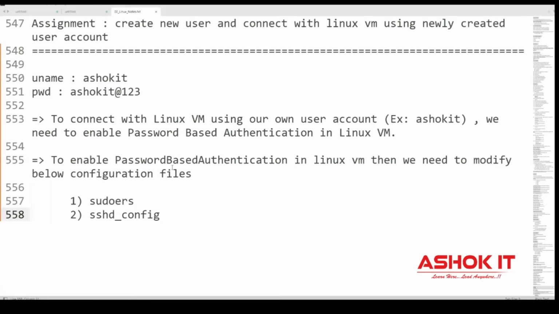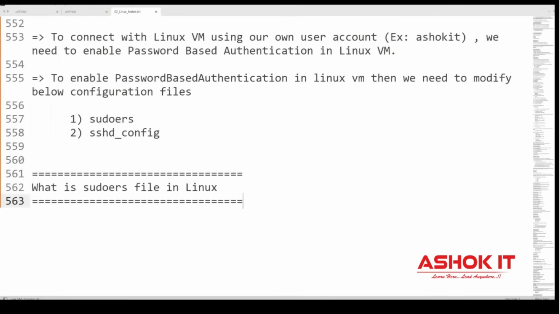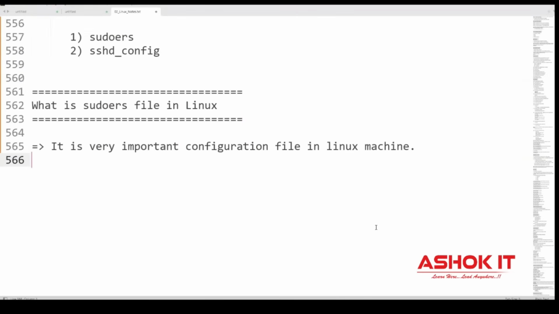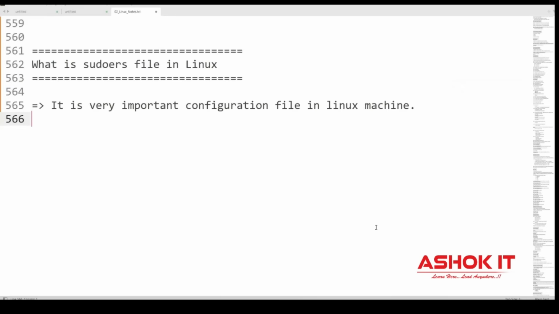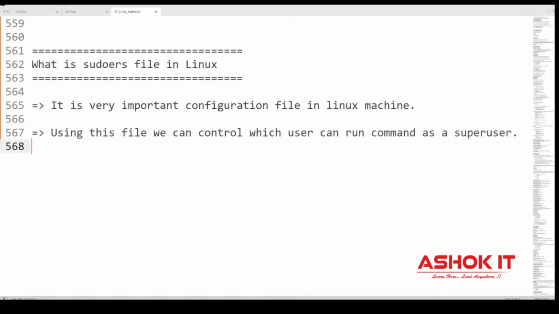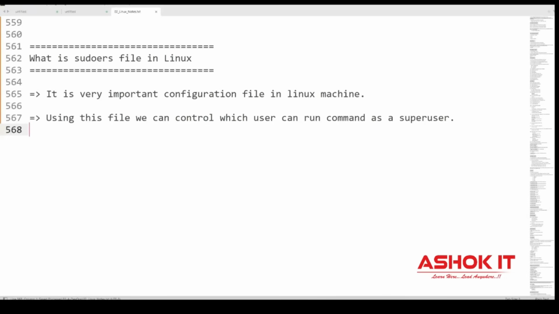Now let us understand what is sudoers file in the Linux. Sudoers file is a very important configuration file in the Linux machine, guys. By using this file, we can control which user can run the command as a super user. That means for which user you want to provide admin privileges, that can be configured in the sudoers file. Using this file, we can control which user can run the command as a super user, nothing but sudo user.